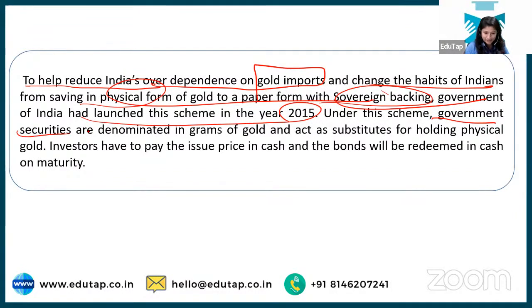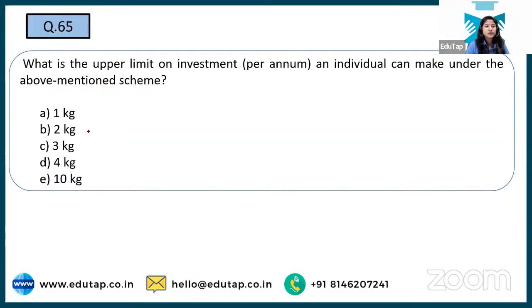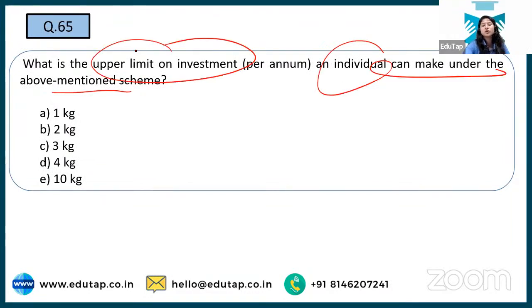I hope you're getting what we are trying to do. If you still find these things confusing, I think you really need to revise government schemes much more, because there are some things you still lack. So this is about the sovereign gold bond, and here you have to tell the upper limit of investment an individual can make. We're talking about the individual, not about charitable institutions and all that.